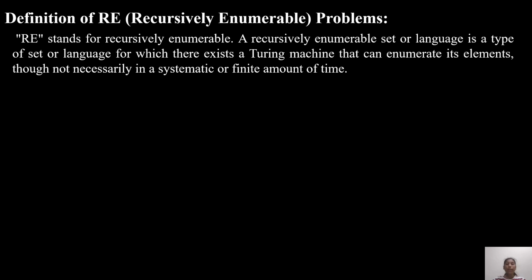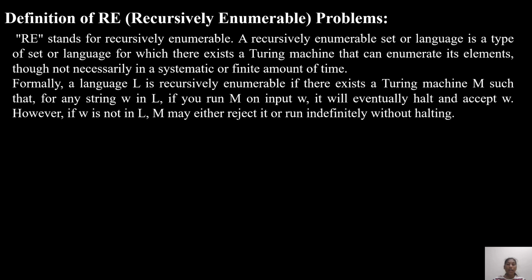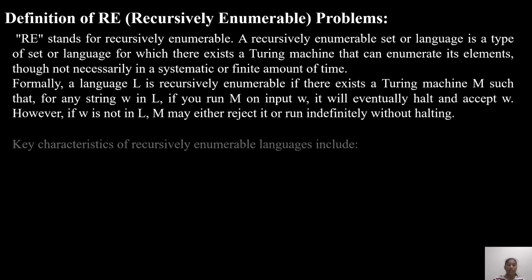A recursively enumerable set or language is a type of set or language for which there exists a Turing machine that can enumerate its elements, though not necessarily in a systematic or finite amount of time. Formally, a language L is recursively enumerable if there exists a Turing machine M such that for any string W in L, if you run M on input W, it will eventually halt and accept W. However, if W is not in L, M may either reject it or run indefinitely without halting.